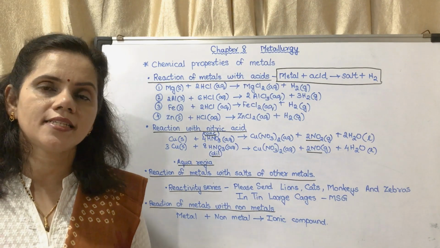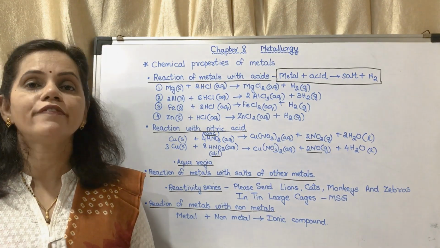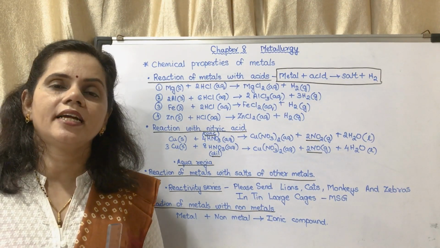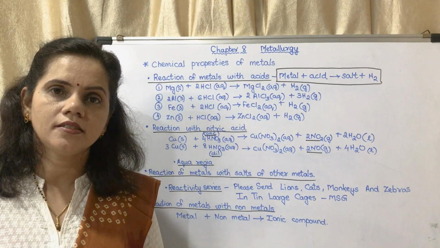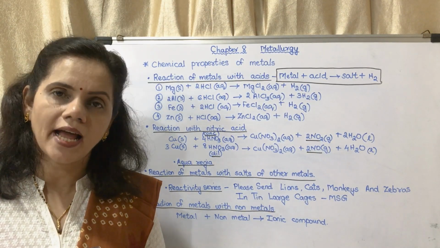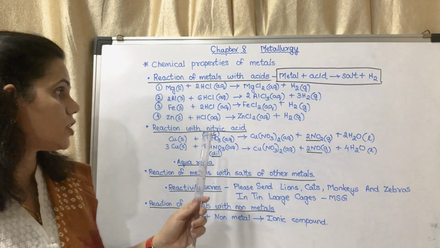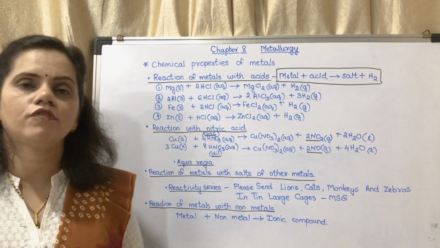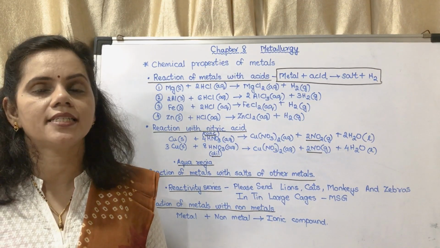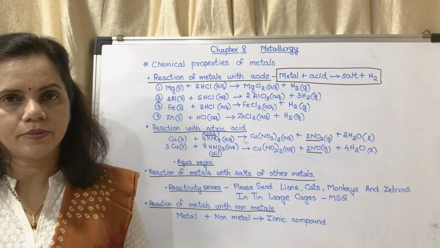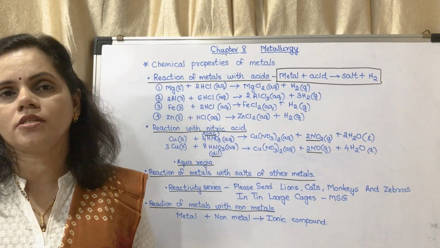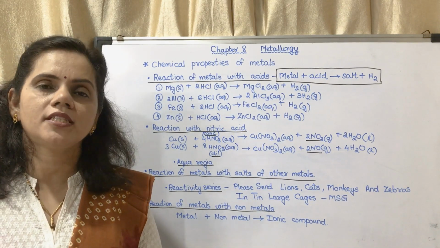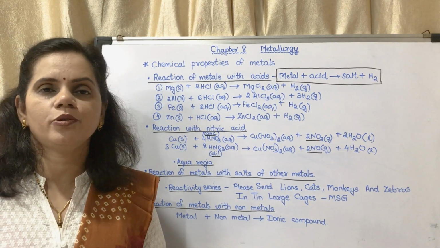So this is about the chemical properties of metals. What are they? First is reaction with oxygen. Second was reaction with water. Third was reaction with acids. Fourth is reaction of metals with other metals. And the fifth is reaction of metals with non-metals. This is a very important part of the chapter. The reactions also could be asked, and there are several small questions also which I have discussed. Now we may move on to the next topic.